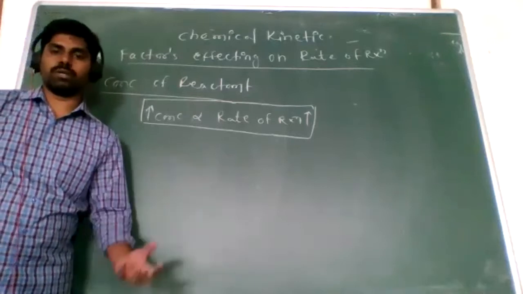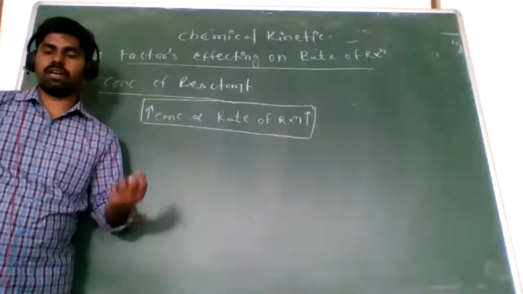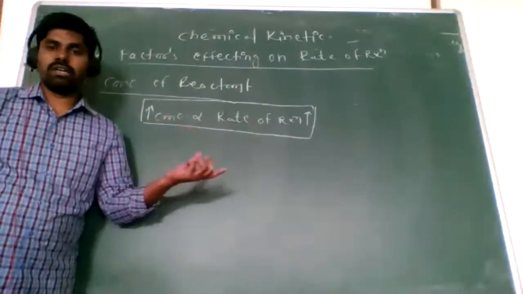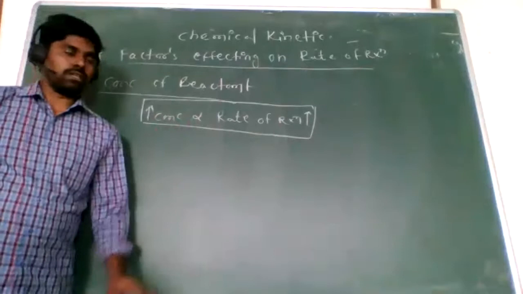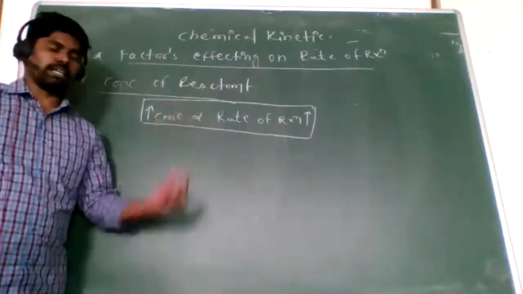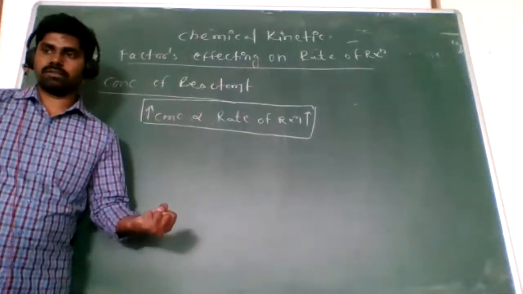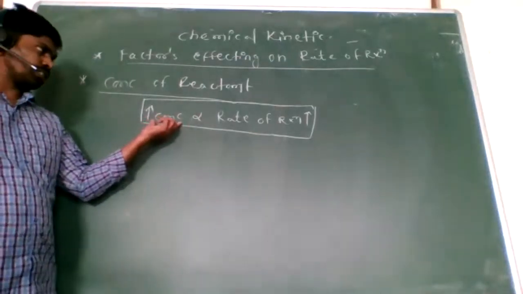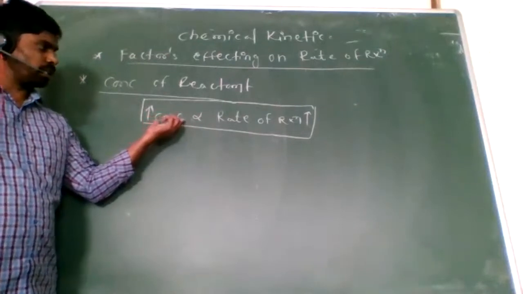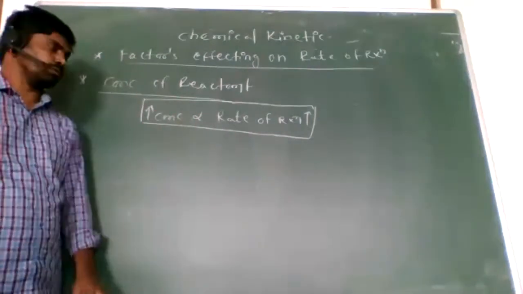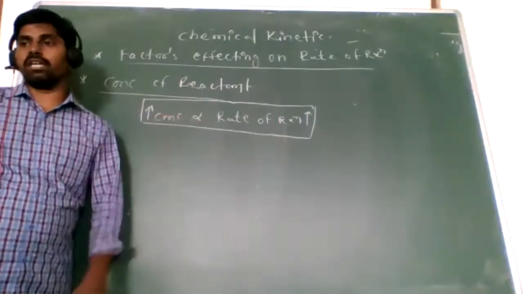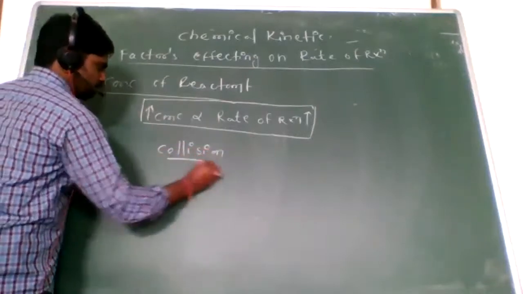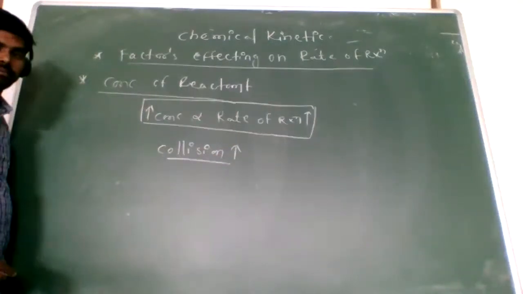The number of molecules per unit volume increases. When concentration is more, the molecules of the reactants per unit volume in the test tube are much higher. Clear? Now, when the molecules increase in the test tube, the molecular collisions are very high.